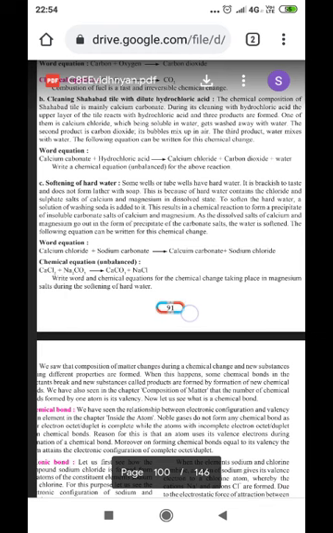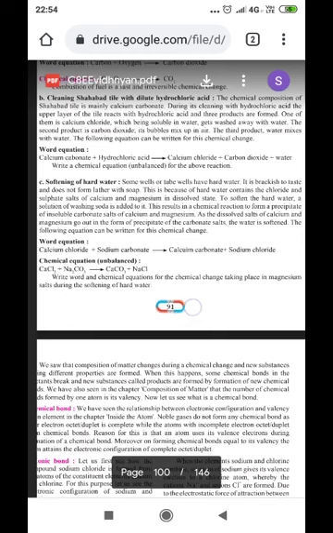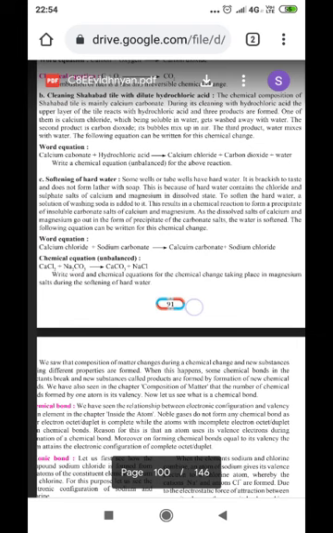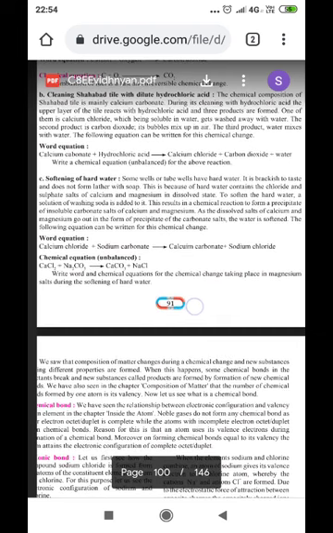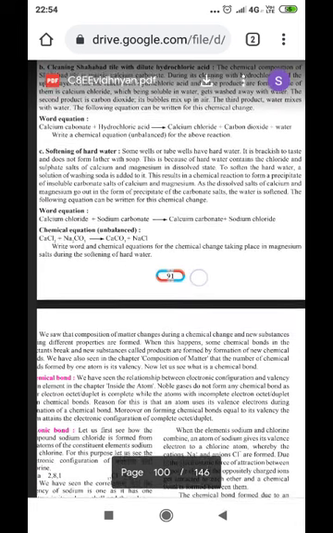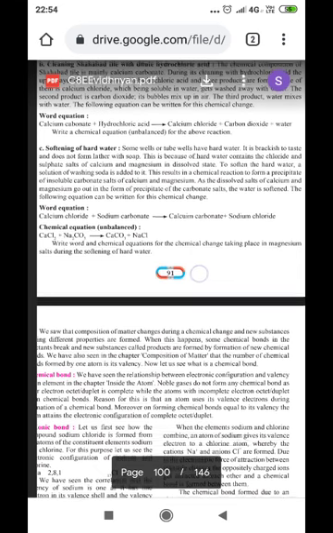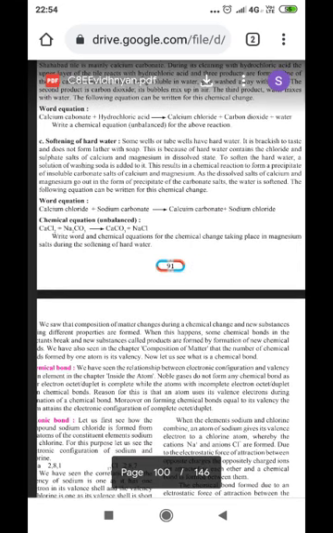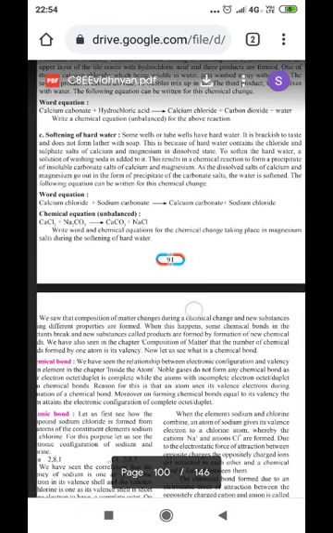The second product is carbon dioxide. It bubbles out and mixes up in the air. And the third product, water, mixes with water. The following equation can be written. The word equation: calcium carbonate reacts with hydrochloric acid to form calcium chloride plus carbon dioxide plus water.